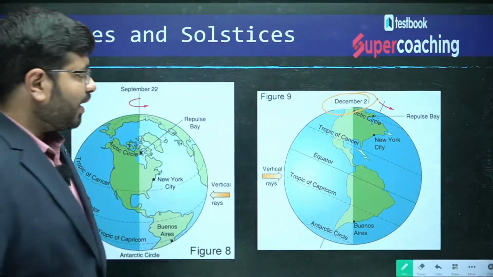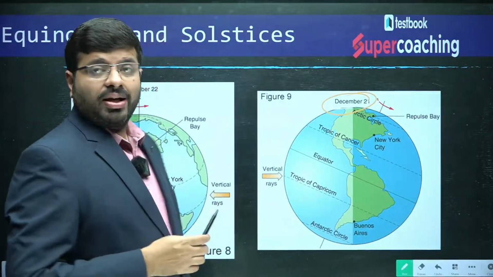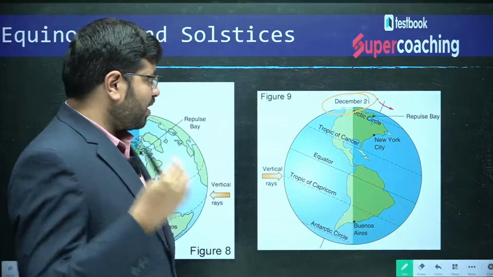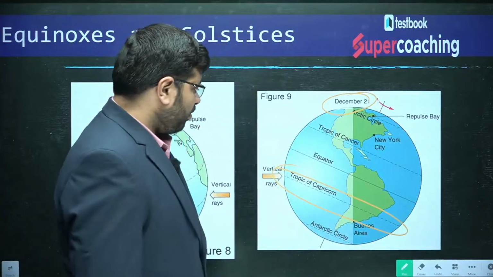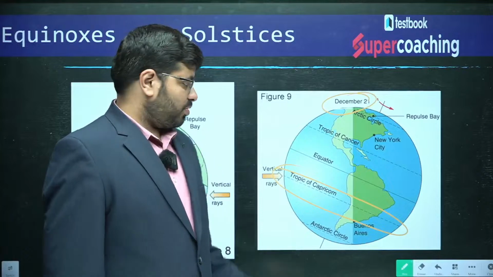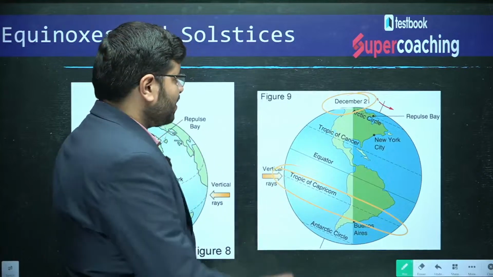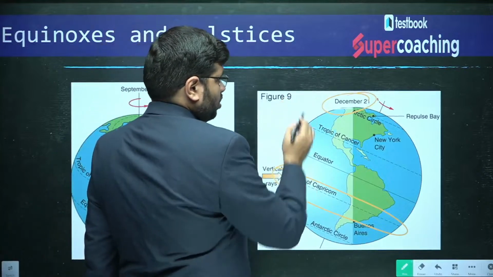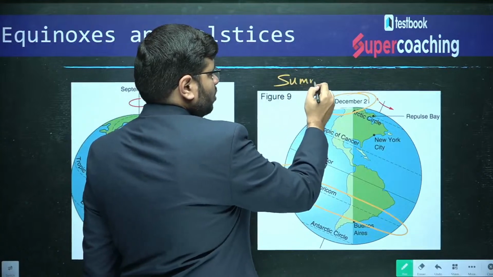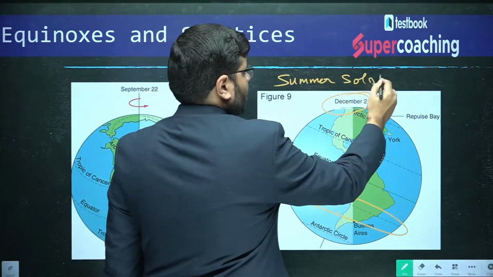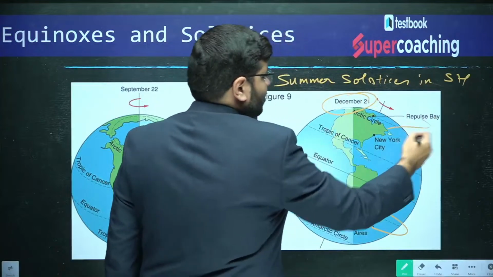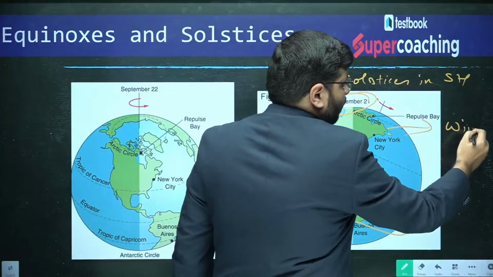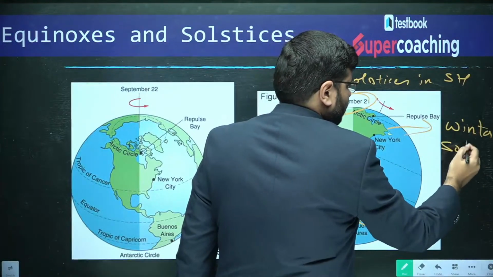The vertical rays of the sun are on the Tropic of Capricorn. So in the southern hemisphere, it is called the summer solstice, whereas in the northern hemisphere it is called what? Winter solstice.